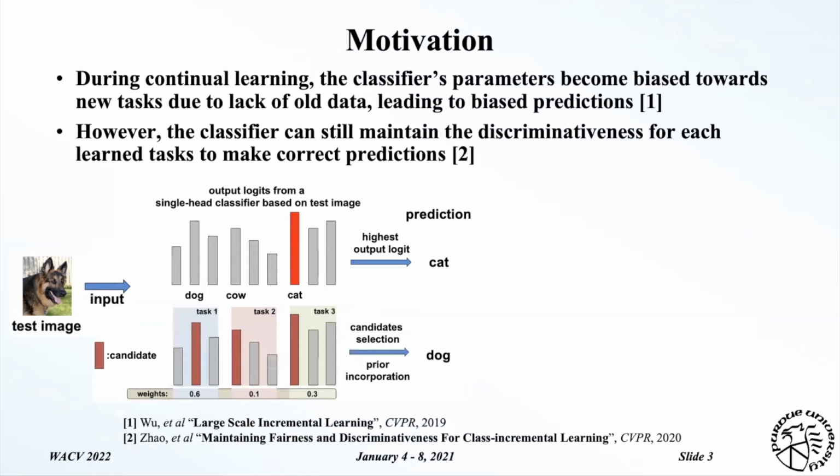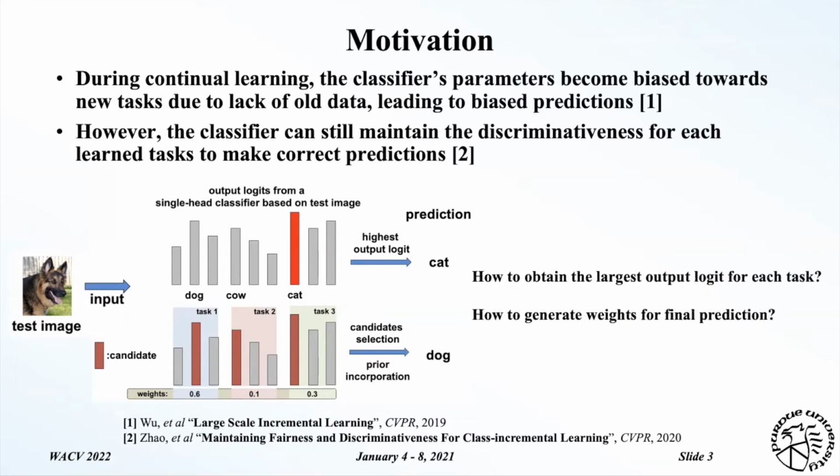As shown in the lower half, instead of using the highest output logits as the prediction, we first select candidates from each learned task, then generate the weights for each selected candidate and combine them together to make the final prediction, which efficiently addresses the forgetting problem. So the question here is how to obtain the largest output logit for each task and how to generate the weight for the final prediction. In this work, we address both questions by using the exemplar set.